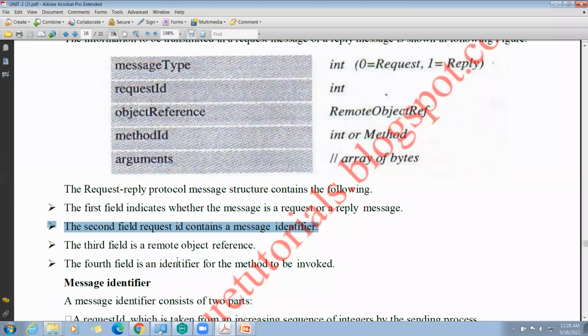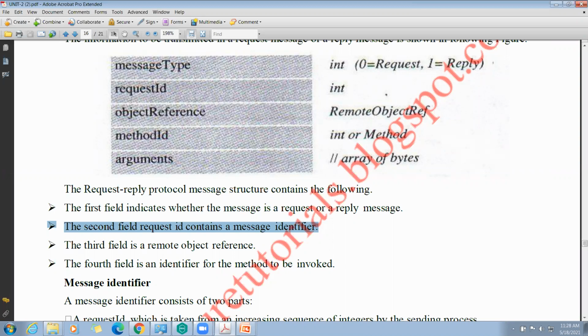The third field, the object reference field, is a remote object reference. Remote object reference means a client system wants to access an object. I told you so many times in earlier classes: if a process wants to execute another object, whether running on the same machine or another machine, it needs to have some reference.